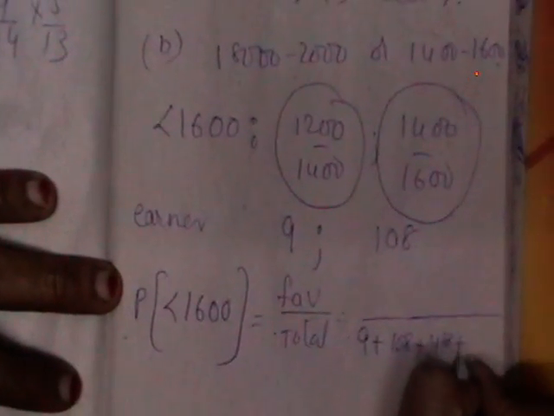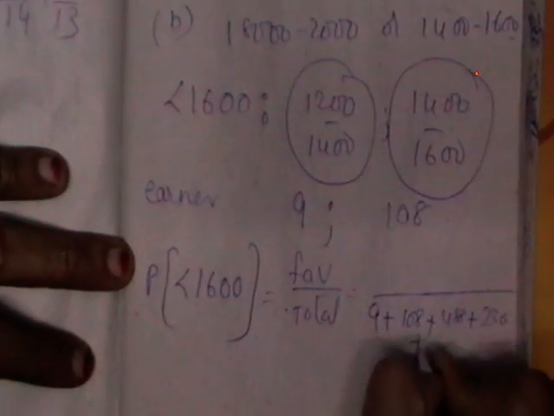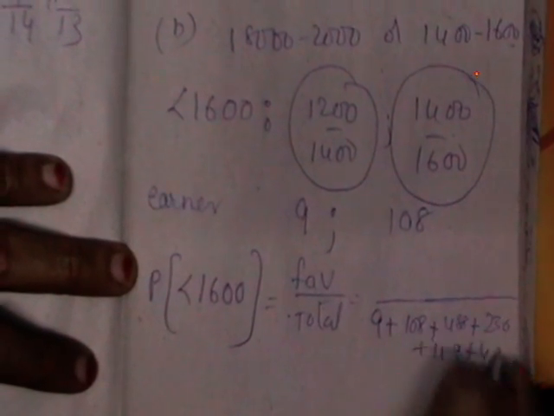What are the total workers you have? 9 plus 108 plus 488 plus 230 plus 119 plus 46.